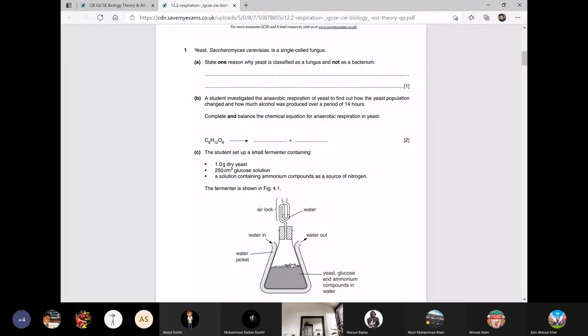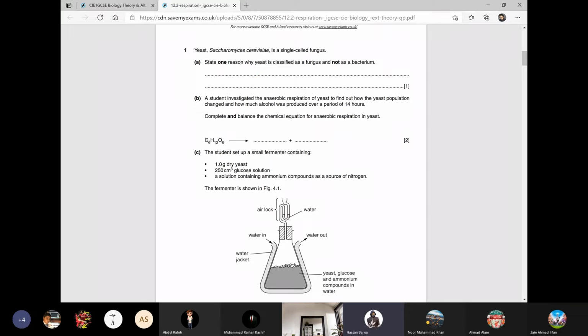Yeast, Saccharomyces cerevisiae, is a single-celled fungus. State one reason why yeast is classified as a fungus, not as a bacterium. What do you think, boys? Why is yeast classified as a fungus? Why not as a bacterium?